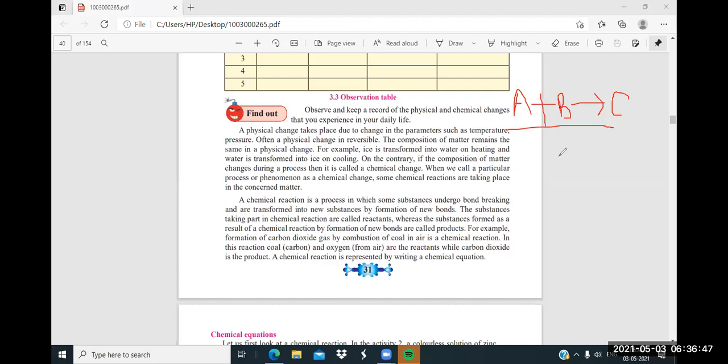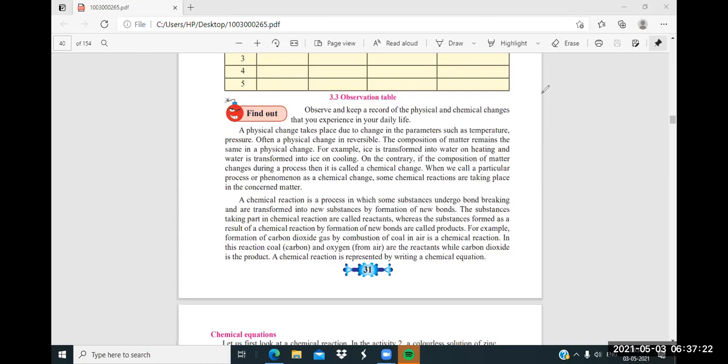Suppose like this: 2x plus y is equal to 4. This is your RHS and this is your LHS. This is the equation you are seeing. Correct. So here also it's the same thing for chemicals. We are writing it, but just here it's by symbols, elements, their names.